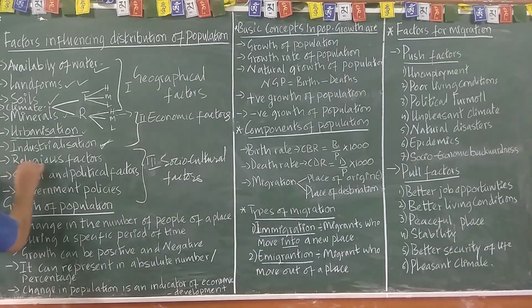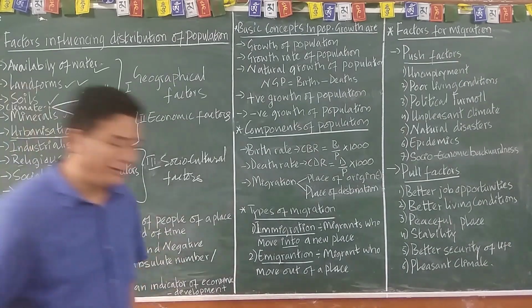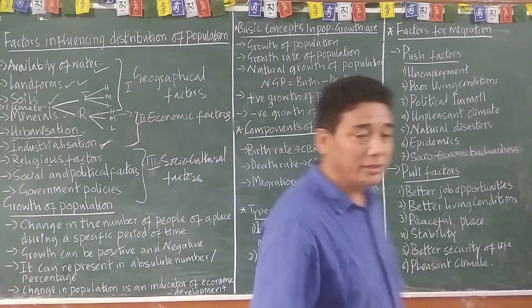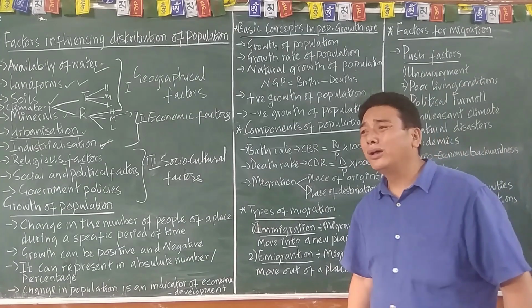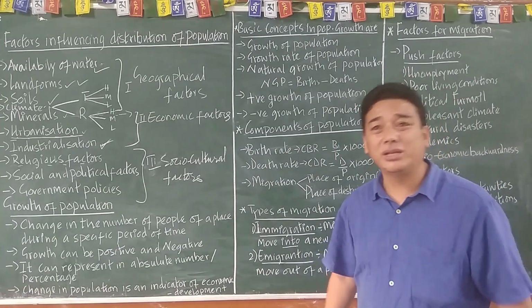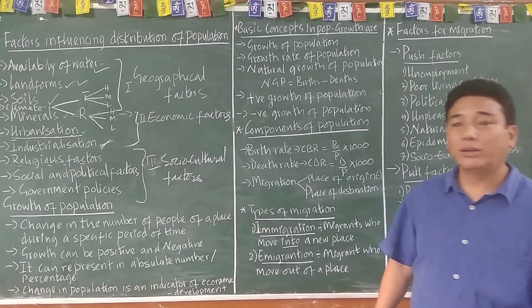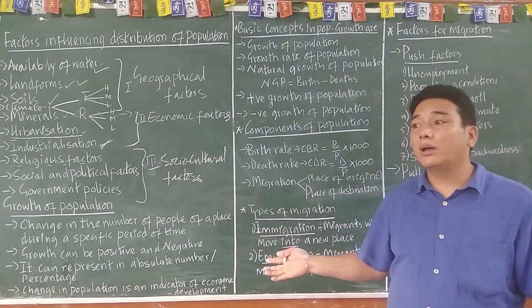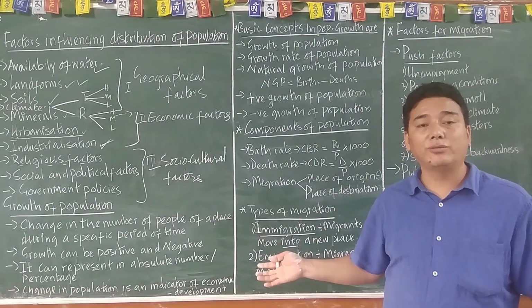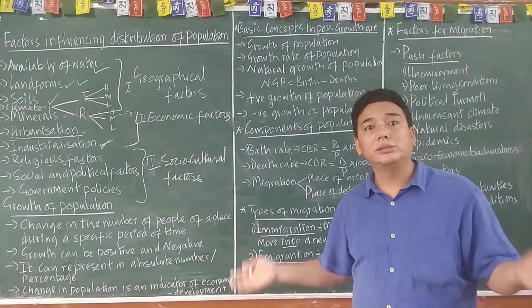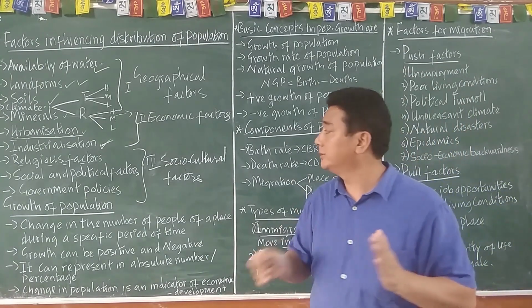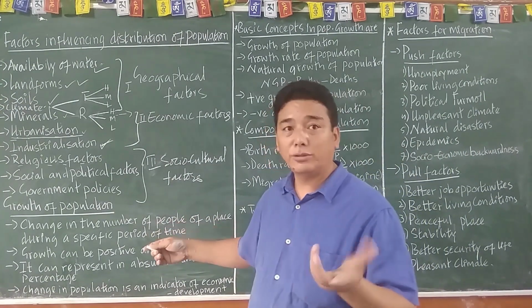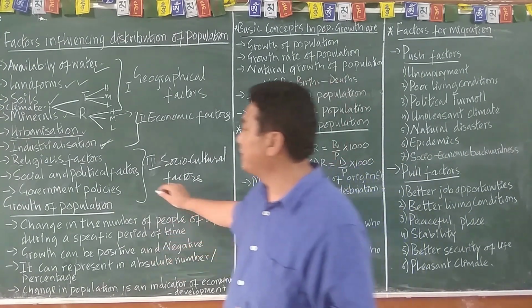For example, in the world there are many important religious places like Vatican City, Mecca, Varanasi, Rishikesh, Buddha Gaya. In all these areas you will find more population. Why? The reason is those areas are religiously important, so you will automatically find more population.